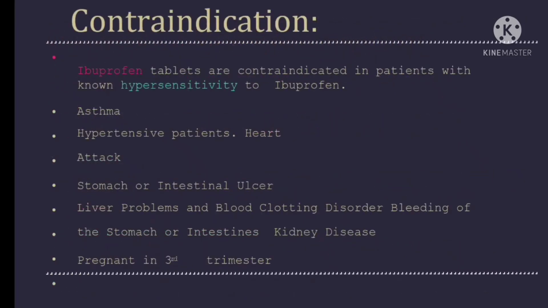Its major contraindications are asthma, hypertensive patients, heart attack, and stomach or intestinal ulcers, because the major side effects of ibuprofen are GI ulceration and GI disturbance, liver problems and blood clotting disorders, bleeding of the stomach or intestine, and kidney disease. Pregnancy in the third trimester is also a contraindication for ibuprofen. And obviously, the major contraindication of all drugs: it is contraindicated if the patient is hypersensitive to Brufen.